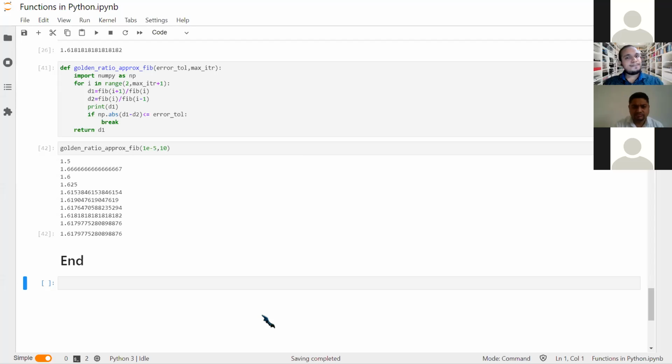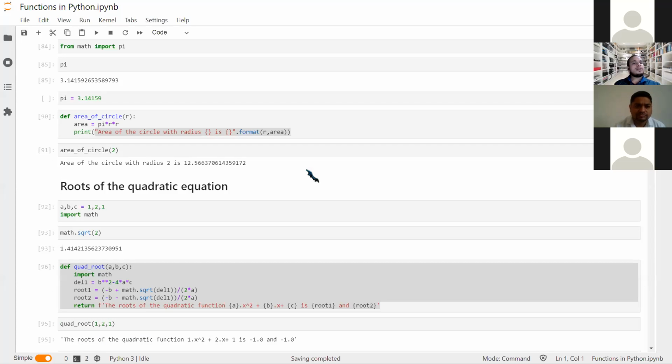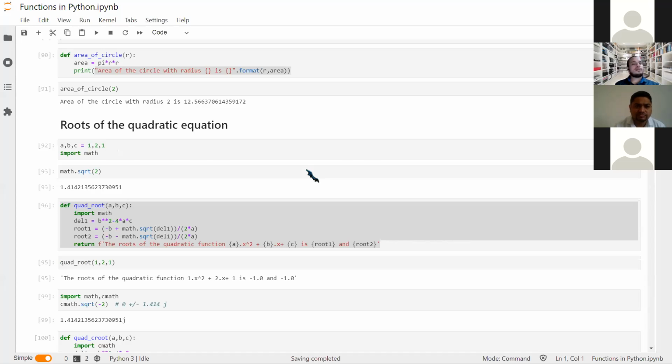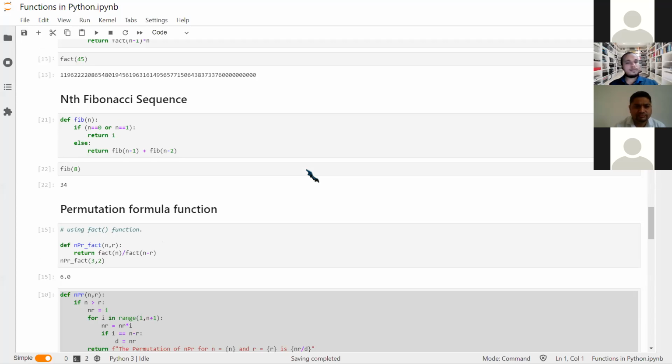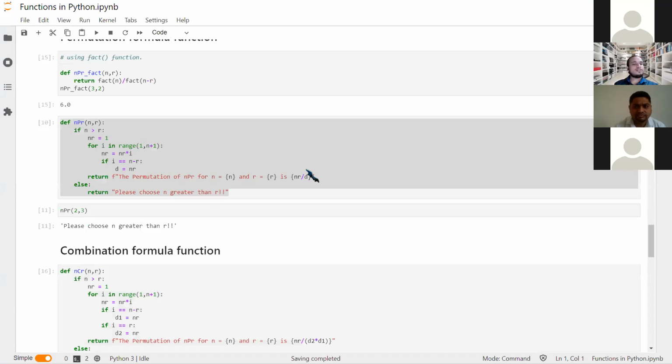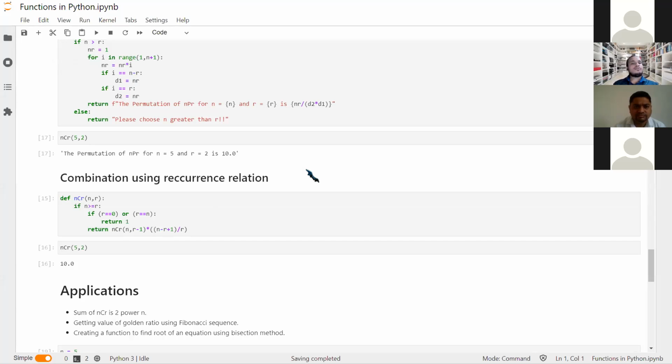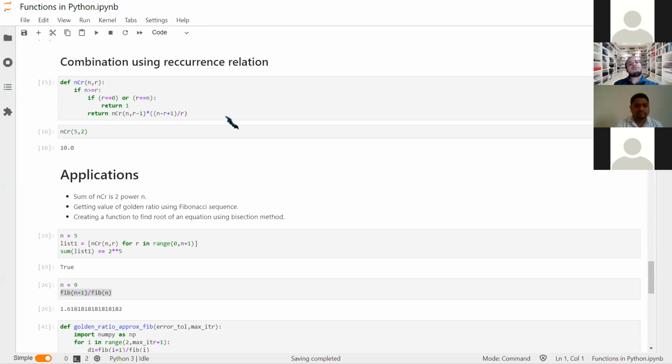Functions, we saw the types of functions we can define, 4 types, and we saw each type, and we used it to calculate the area of the circle, roots of the quadratic equation, area of a triangle using sides. Okay, recursive definition of the function, factorial, and Fibonacci sequence, the permutation formula function, combination formula. We also used a recurrence relation for combination. Okay, this you can prove mathematically on a piece of paper. It's very easy.